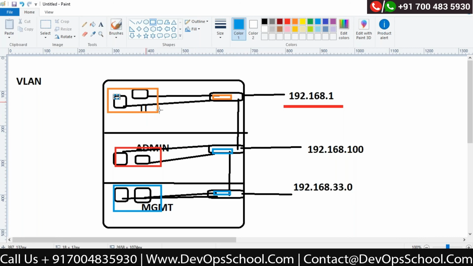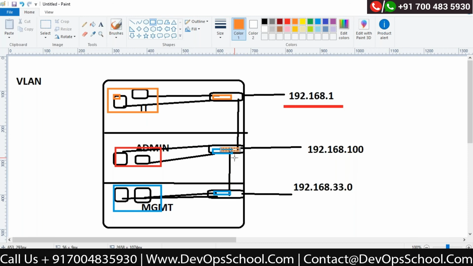Yes, if they want to come down to the second floor and do that particular work, then they have to make sure that their VLAN is created on this particular router, sorry, on this particular switch. And your computer should be connected to a port that is part of this VLAN. Then only it is possible.